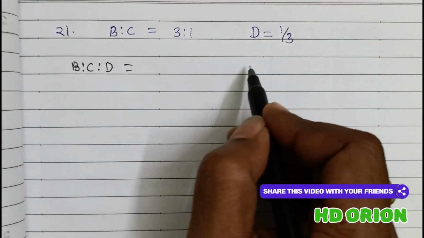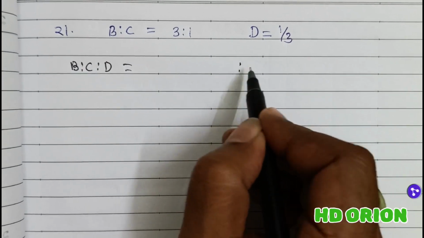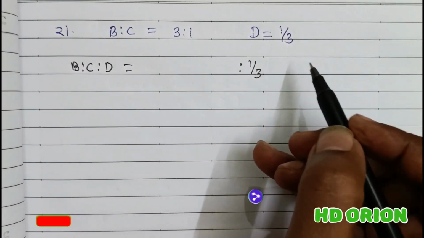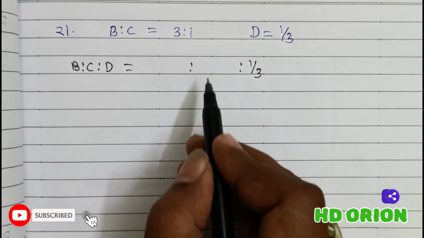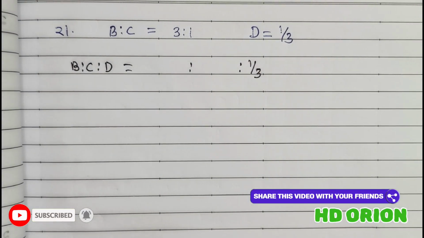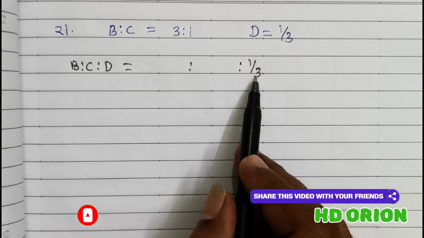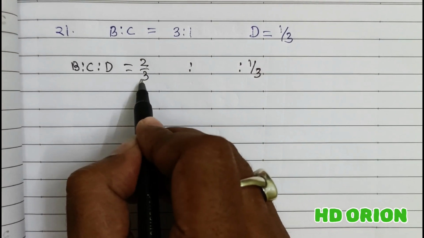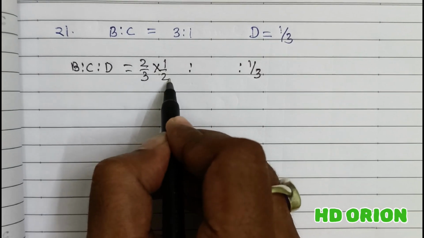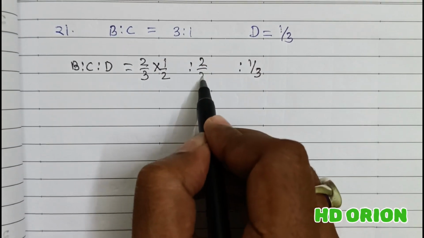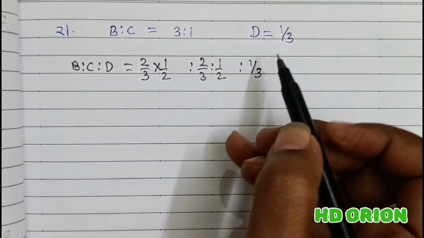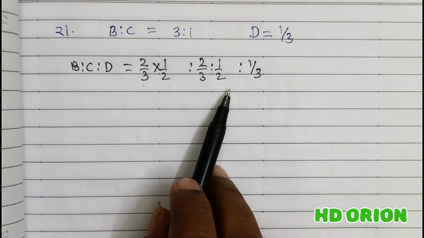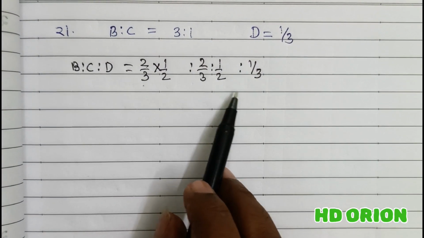Okay. So let us take D first. D is how much? 1/3. So how much will be B and how much will be C? Let us solve it differently. Now after paying D 1/3, the remaining is how much? 2/3. And equally means 1:1. Then 2/3 and 1/2. So this will be the new ratio. I hope you are understanding it.